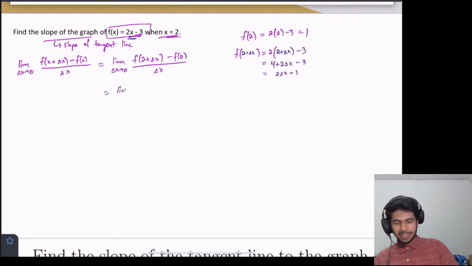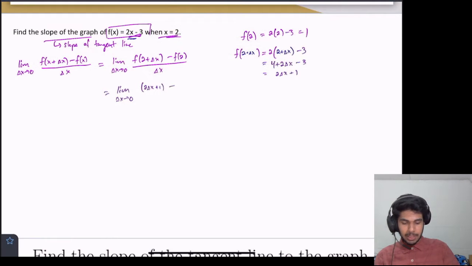The limit as delta x approaches 0 of f of 2 plus delta x, that's equal to 2 delta x plus 1, minus f of 2, that's equal to 1, all of this divided by delta x. So this we can further simplify. Limit as delta x approaches 0, 2 delta x, then we have this plus 1 term minus 1, so that's just 0, divided by delta x.